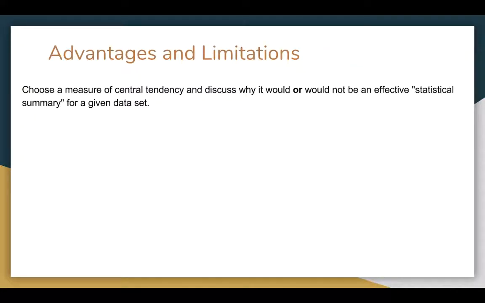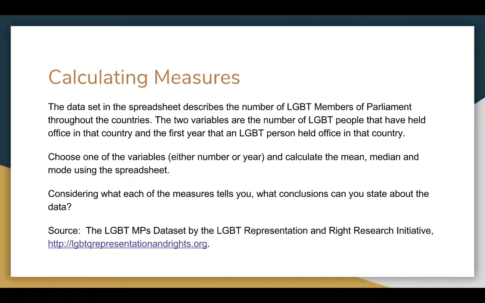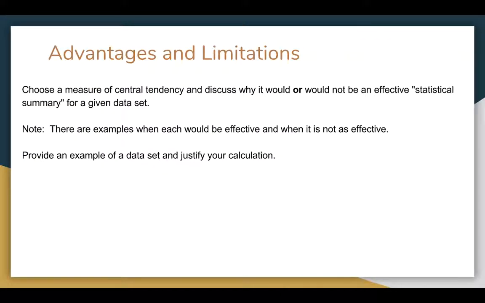So, some averages and limitations. I invite you to think about a number where the mean would be effective, where the median would be effective, or where the mode would be effective, or where they're not effective. So give yourself your own example. And one of the things you could think about is how big numbers pull these numbers and make them less effective.